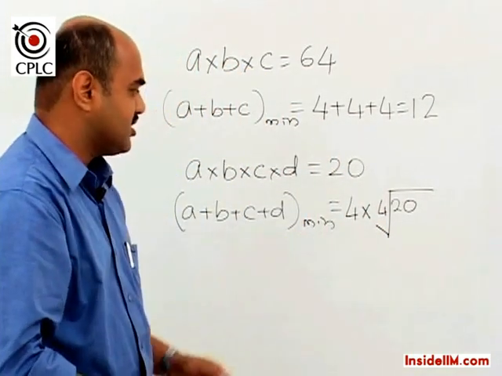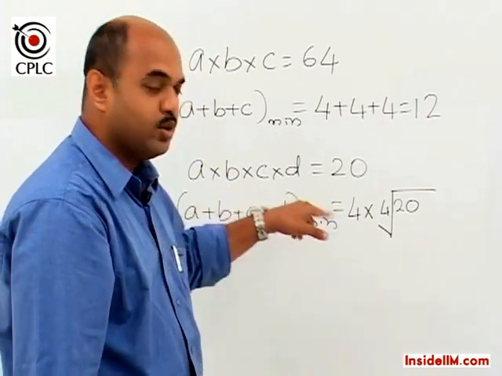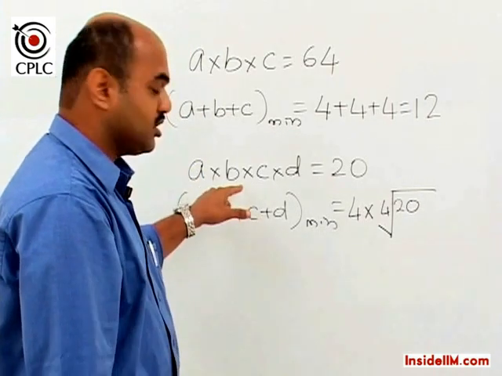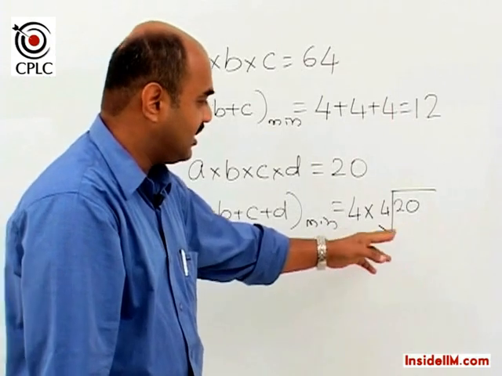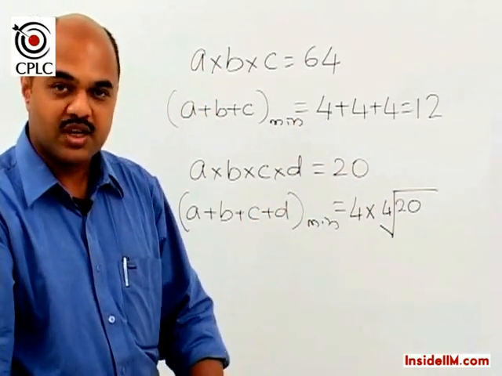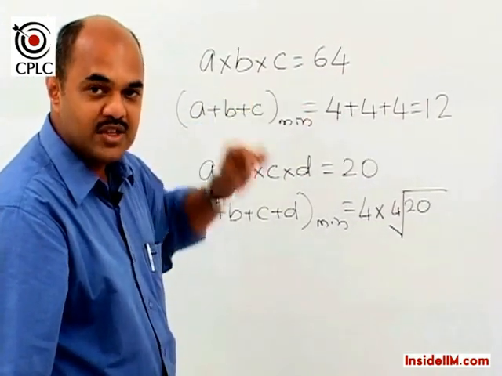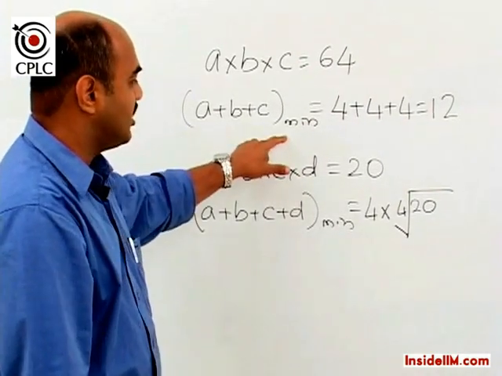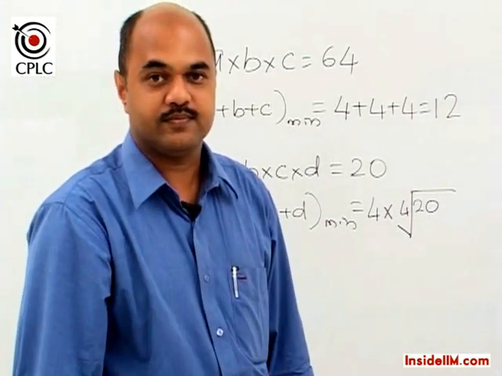So in such cases, it is also possible that each individual value is not an integer. Just to remind you again, I am still assuming each term is positive, but it is not an integer, and we could have such a case also. So to summarize, if the product is given as a constant and each individual value is a positive number, then the sum is minimum when all the individual values are equal.